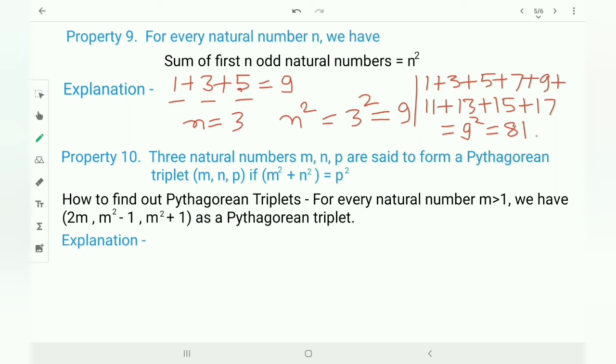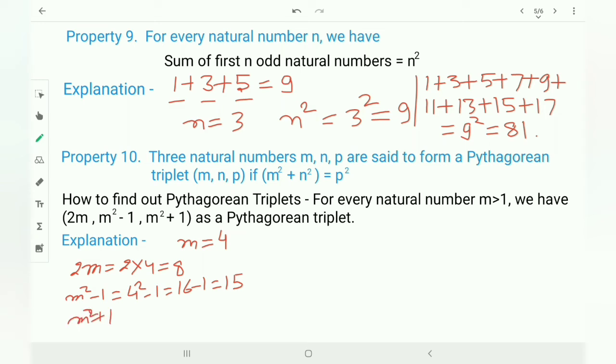As an example, I am taking the value of this variable m as 4. Then 2m is equal to 2 into 4, which is 8. m square minus 1 is equal to 4 square minus 1, meaning 16 minus 1, which is 15. m square plus 1 is equal to 4 square plus 1, 16 plus 1, which is equal to 17.